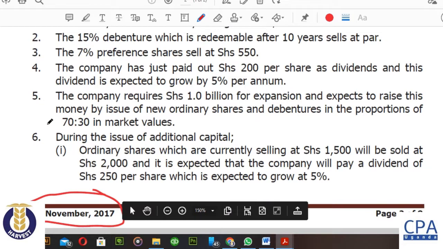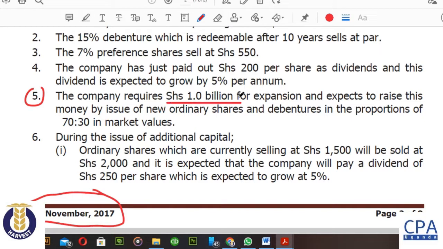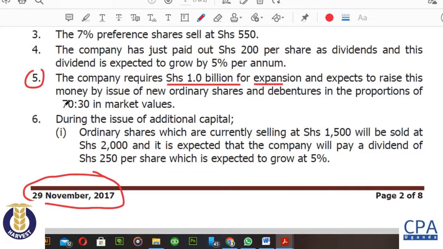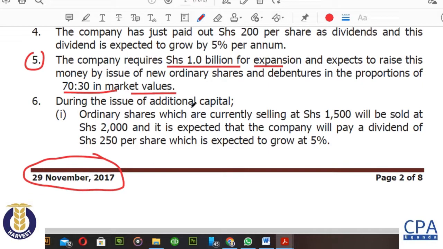What is very important here is note number 5, where they're telling us that the company is looking for 1 billion, and this 1 billion is meant to facilitate the expansion of the business's operations, and this is going to be raised in the proportions of 70 to 30 in market values. Please note this, 70 to 30 in market values.